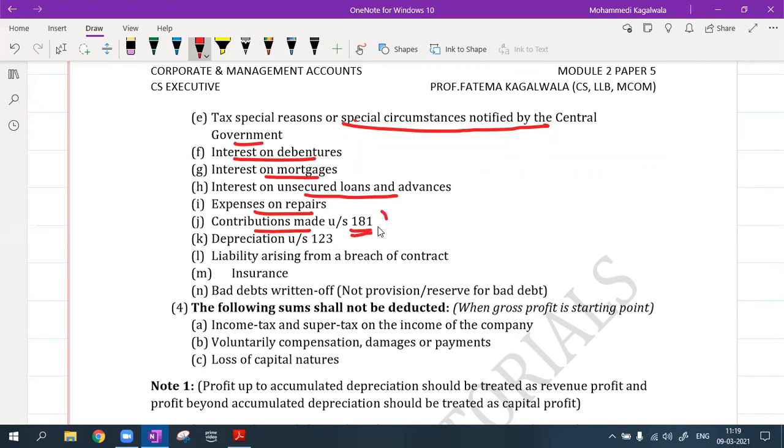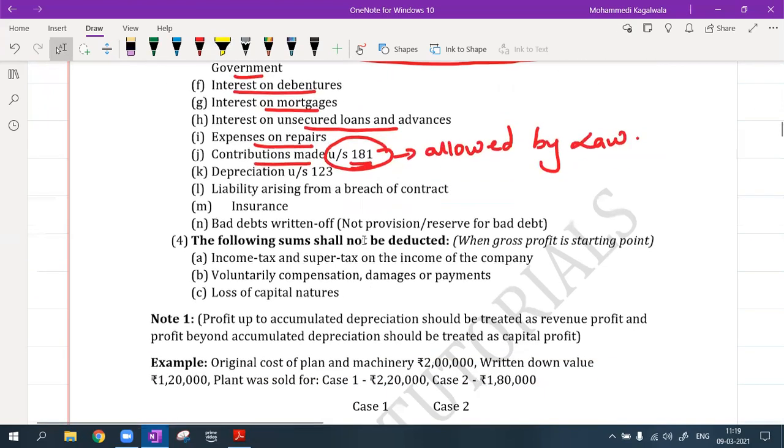Okay, the company is doing contributions under section 181 that are to the trust which are allowed. These contributions are allowed by law. Companies can do contributions to these types of trusts or charitable institutions, but they should be covered under section 191. Then depreciation, allowable expense, but depreciation has to be calculated as per the section given under this act, under section 123.